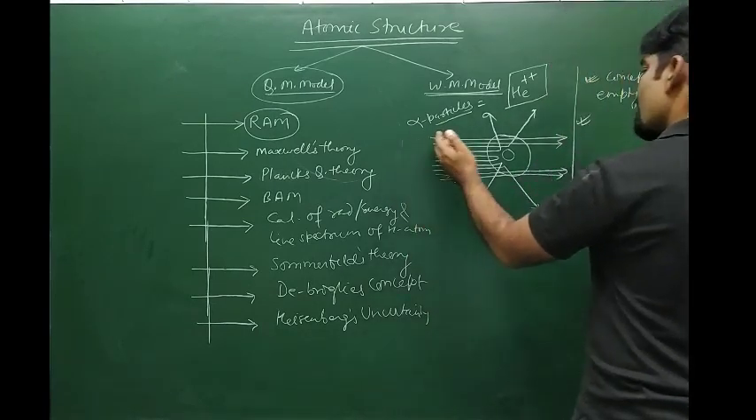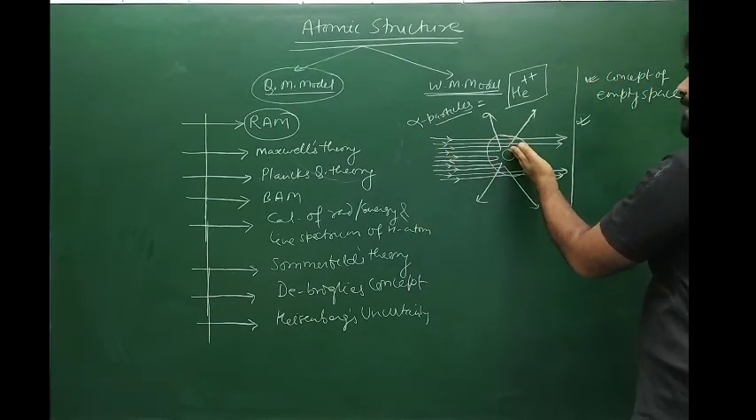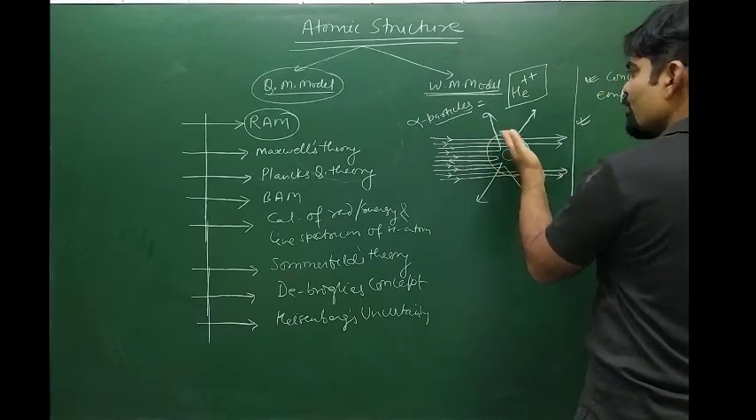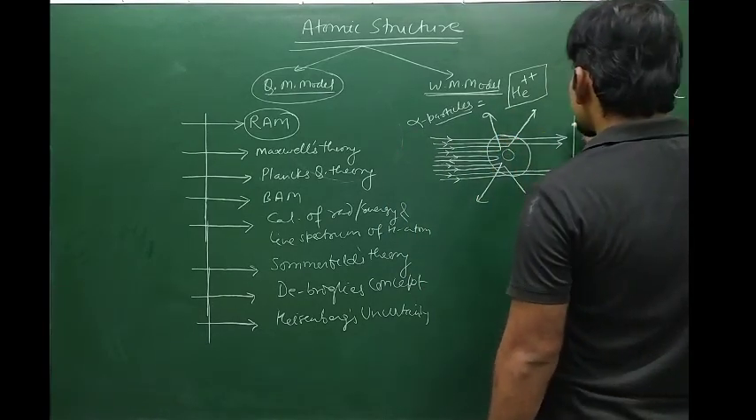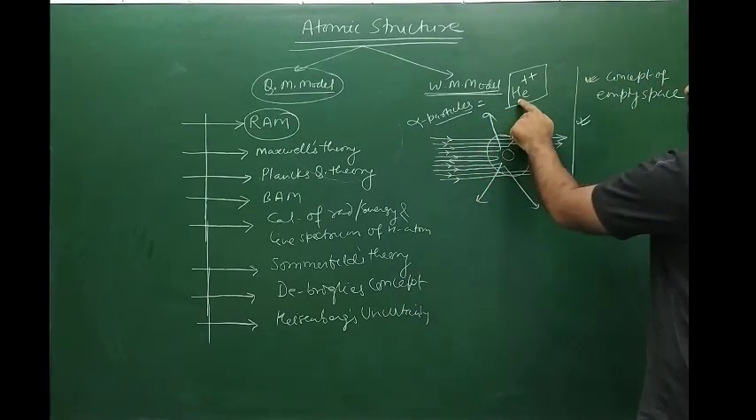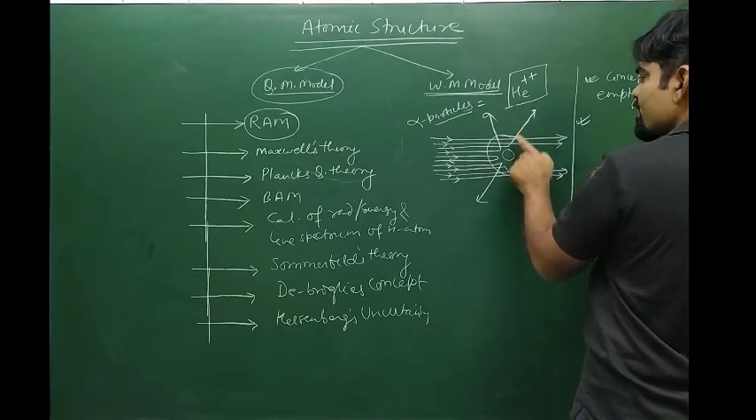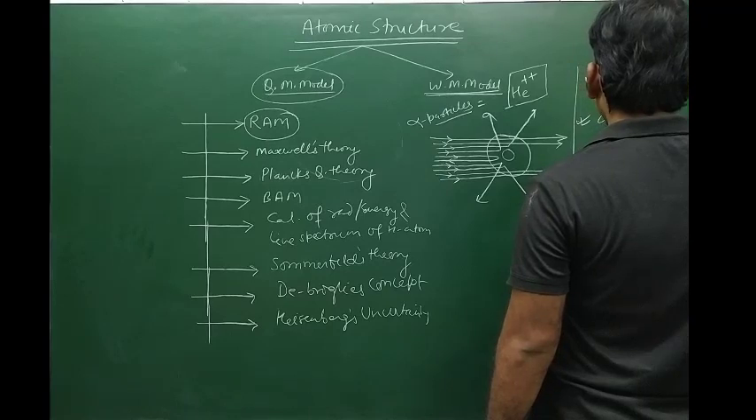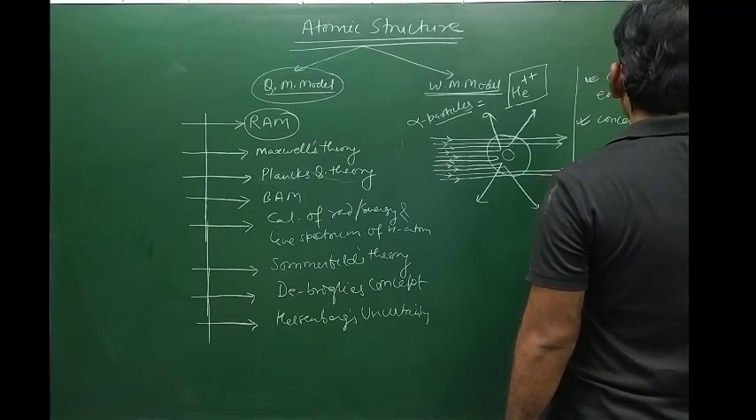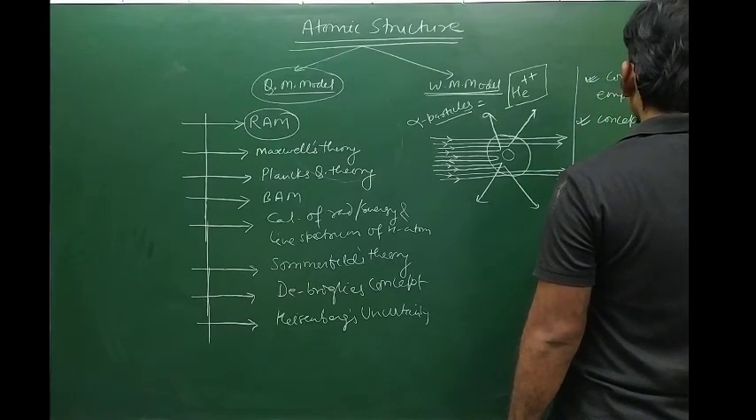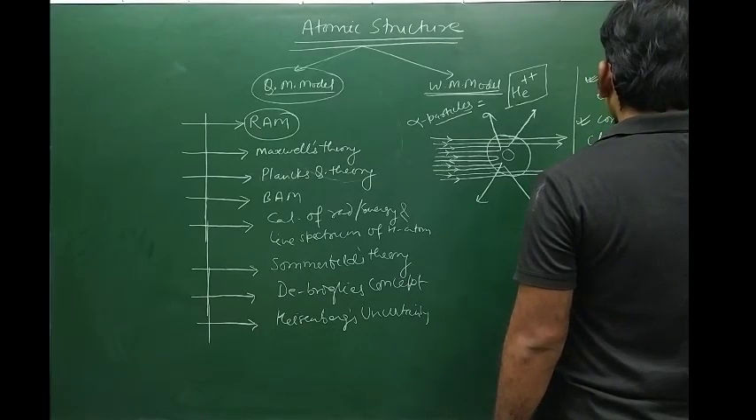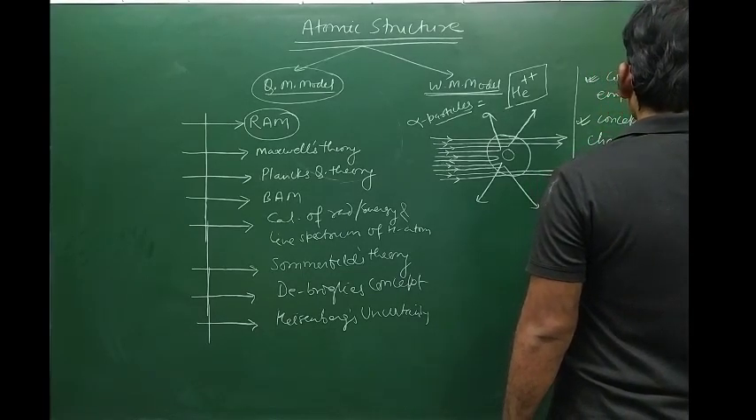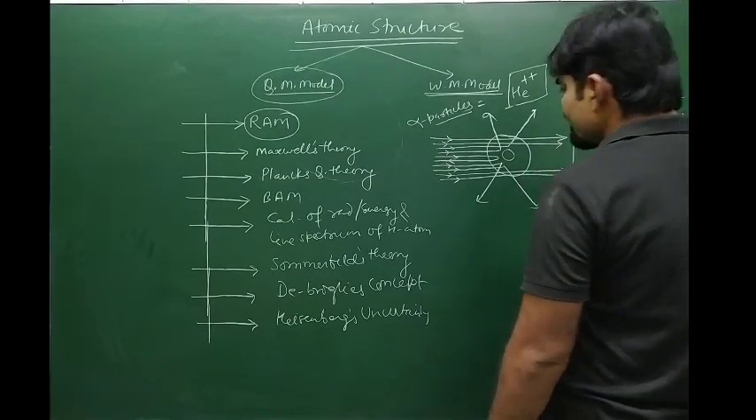Second, some of the alpha particles were deflected with small and large angles, and that deflection takes place near the center. This means the center has the same charge as the alpha particles, because same charges must repel. So that is the concept of a positively charged center.